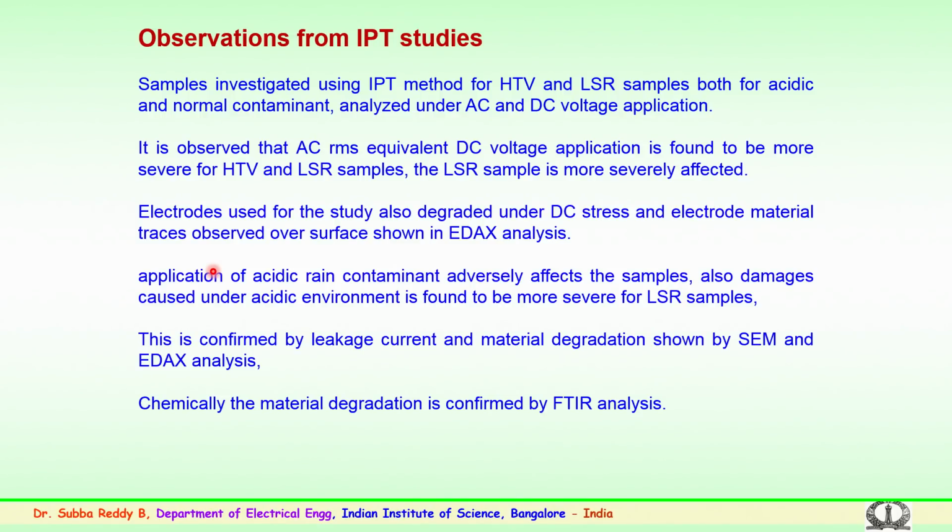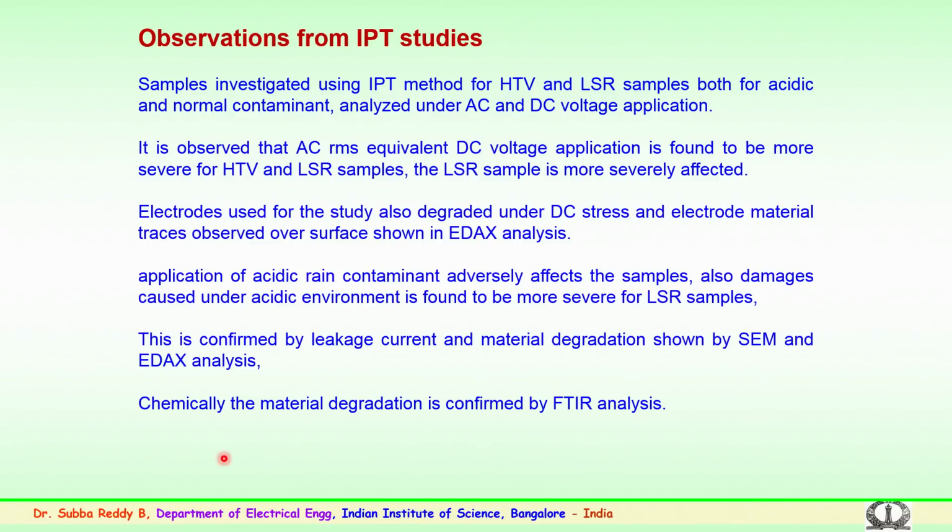Application of acid rain, apart from the normal contaminant, has adversely affected the samples and causes more damage under an acidic environment, and it was more severe in the case of liquid silicone rubber samples.